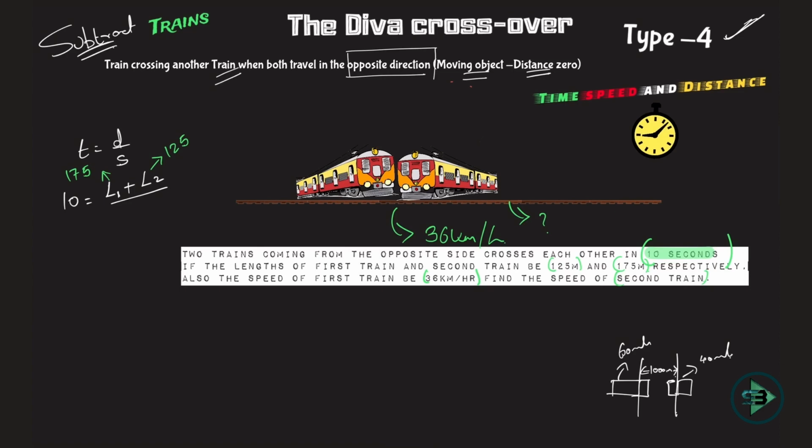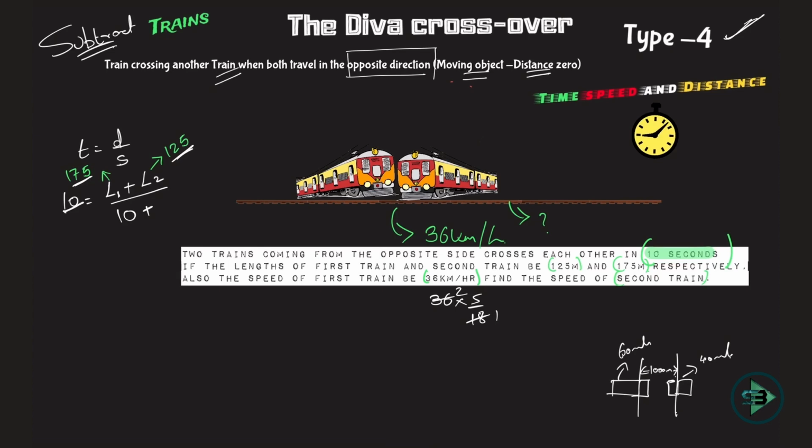So let's just put this here now. The speed of one train is given to be 36 km per hour, but what is this? This is meter, this is meter, this is second. So I'll convert this 36 into meter per second. 5 by 18, 18 ones are 18, twos are 5 into 2, this becomes 10. If you're wondering why I wrote 10 meter per second, it's because I need to convert this to meter per second, as this is in meter, this in meter, and this is in second.